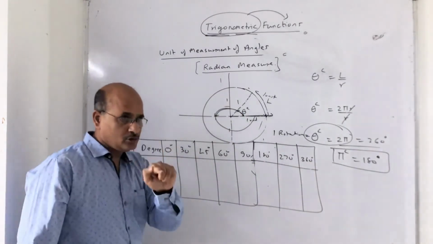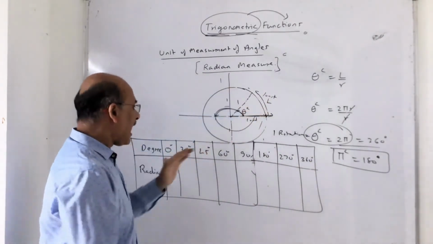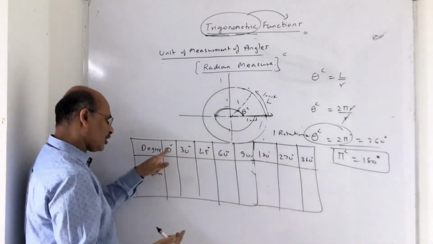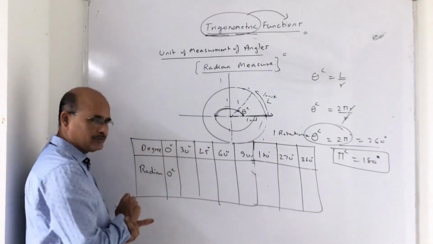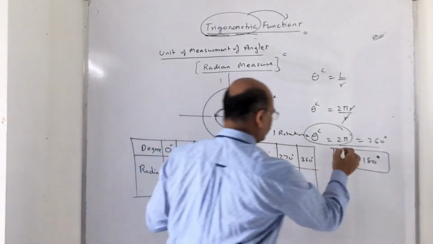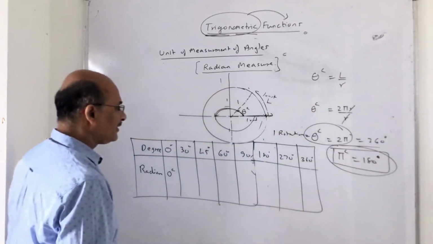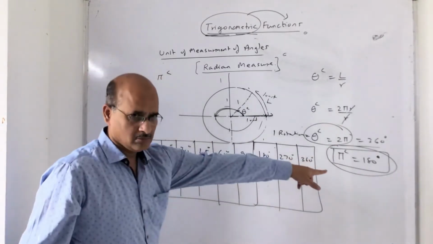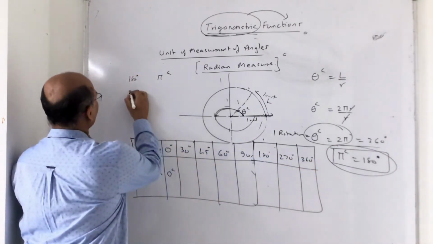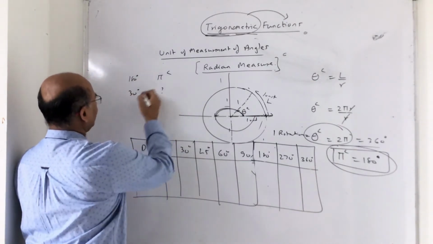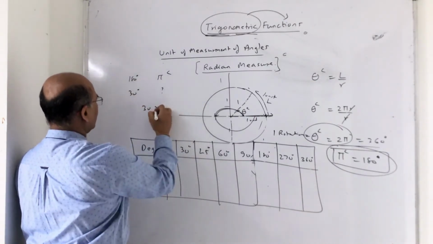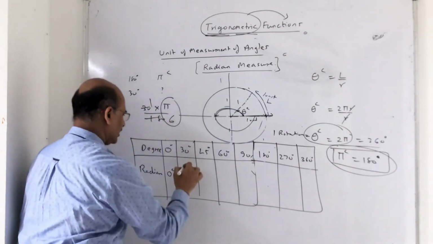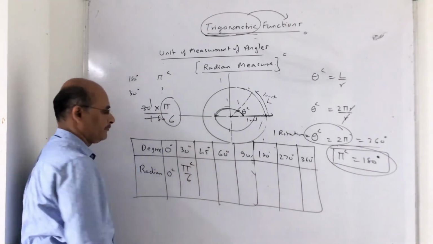What is important for you to know when I am studying the radian measure is how I denote the standard angles in terms of radians. Now let us talk about 0. 0 degree is 0 radian, no doubt. Now 30 degree. I want you to just understand here. See, 180 degree is pi radian. So 30 degree is how many radians? 30 into pi upon 180. 30 ones are 30, 30 sixes are 180. So it is nothing but pi upon 6 radian.